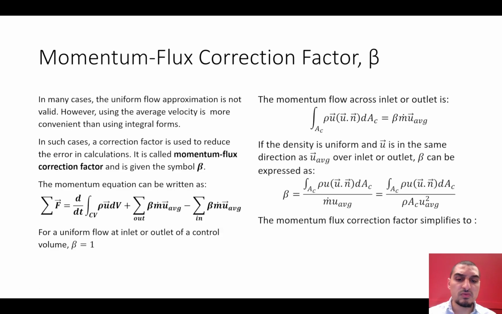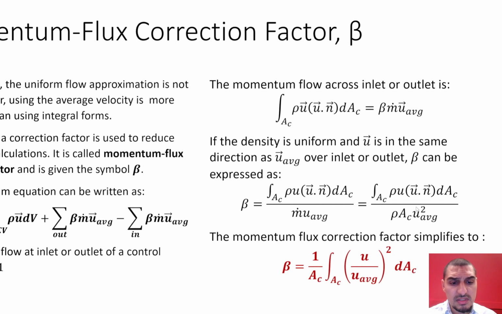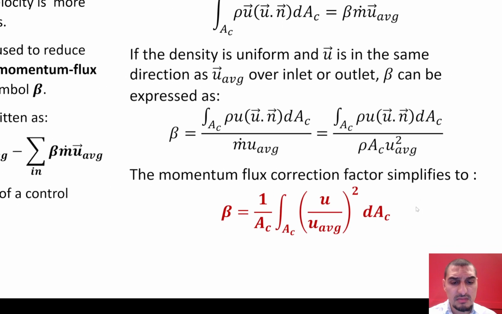If we want to get the value of beta, we can get it by integration, as we did before for the kinetic energy correction factor. It's going to be the ratio of the actual momentum over the average momentum. As I told you, this is the u average squared, and this is what causes the big error or the big deviation. So this equation can be written in this form.